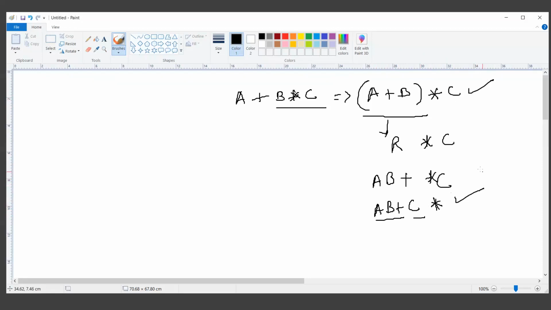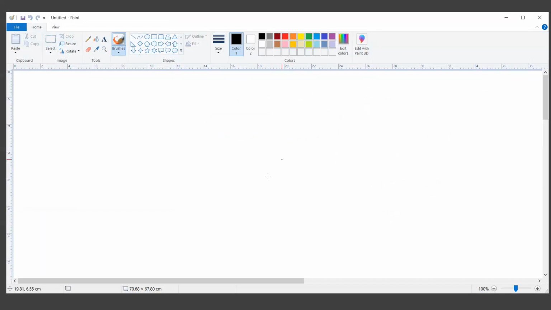So this is how it works. It's easy for us to do it because right now we have only 4 or 5 terms. If we write a bit larger expression, for example, let's say you have a plus b multiplication with the c plus d, and again minus, let's say capital E, and again we have a division operation, and let's say this is f.